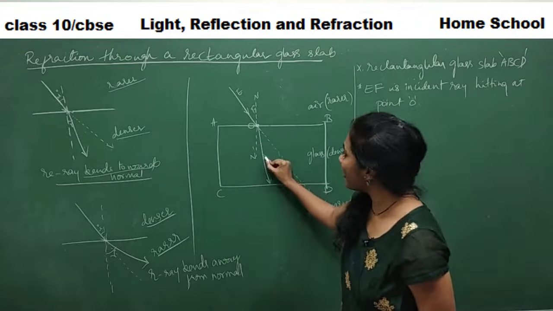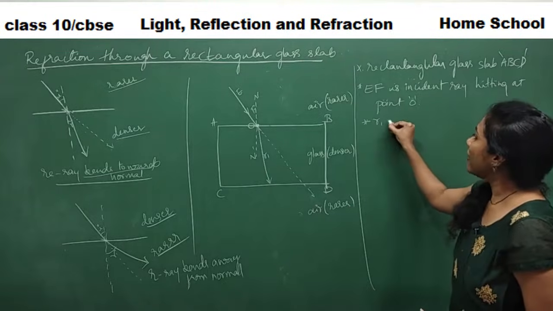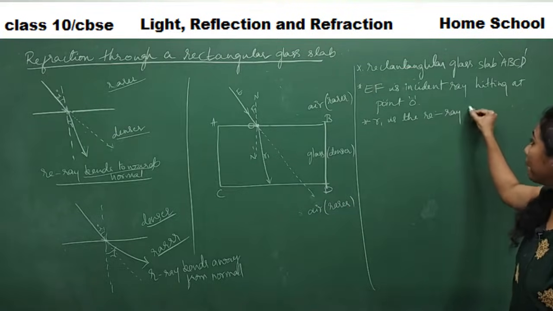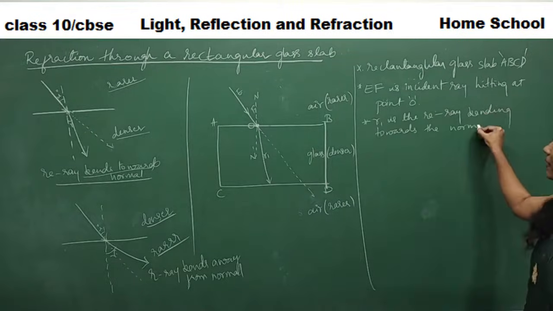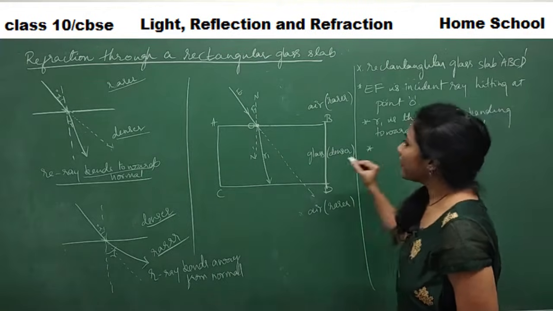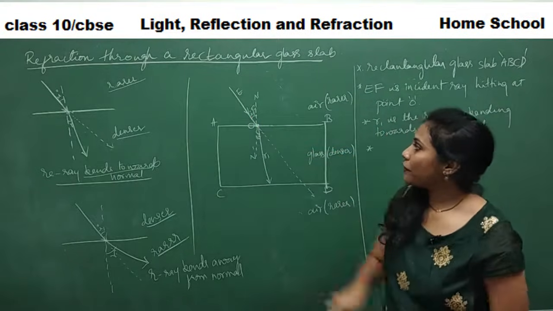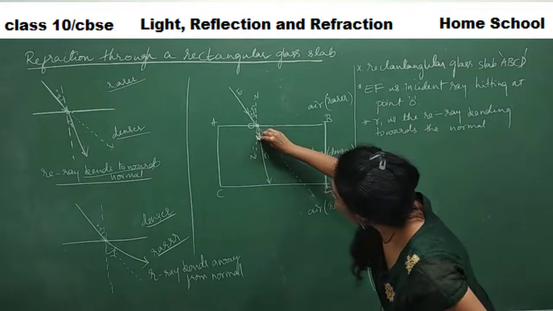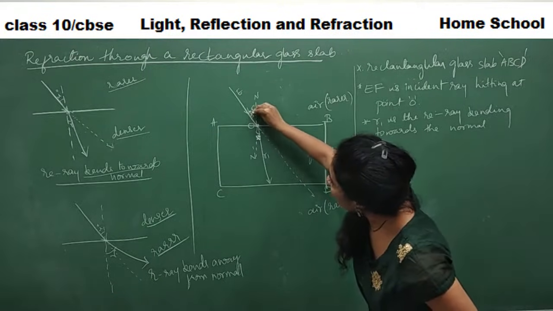So this is my R1. R1 is the refracted ray, bending towards the normal. This is the angle of incidence, I1. This is the angle of refraction, R1. You can make out, right? This is our R1, angle of refraction, and this is our I1, angle of incidence.